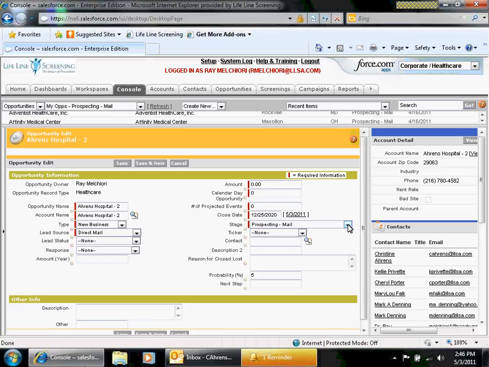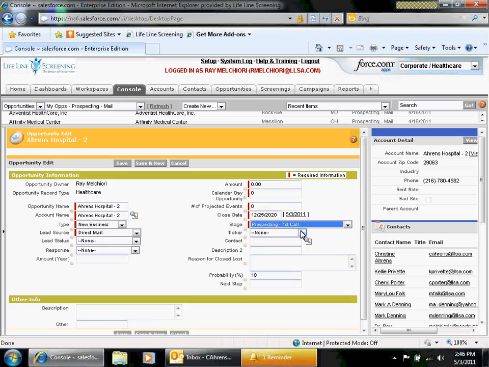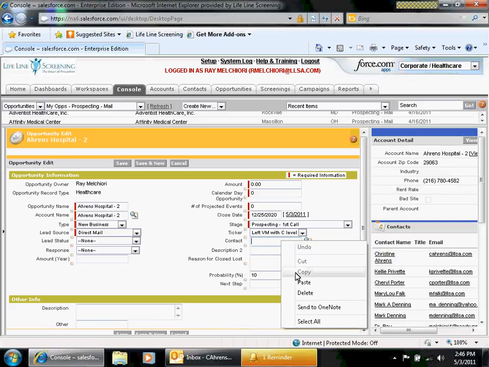So what happens now is I'm coming in and I'm changing this to prospecting first call because I just left a message. And let's say we left a message with C-Level because she's the CEO of her hospital. The contact name, you can come in here and type the name, and if you were recently on it, it will pop up and you can select it. Let's say you weren't recently on it. What you can do over here is highlight, right-click, copy, and then paste it over here.